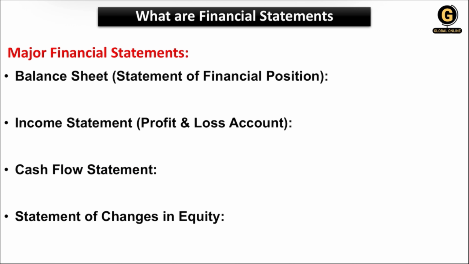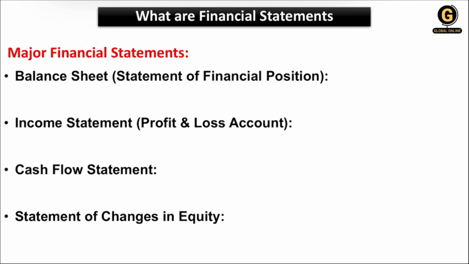All right, so we will begin with the major financial statements first. Directly heading towards the ratios is not a good idea. Before that, we need to understand what the financial statements are, and why they are important for business entities and companies. So the major financial statements are the balance sheet, the income statement, the cash flow statement, and the statement of changes in equity. The major statement that we prepare to show the financial condition of a company or a business is your balance sheet. We call it the king of the financial statements.